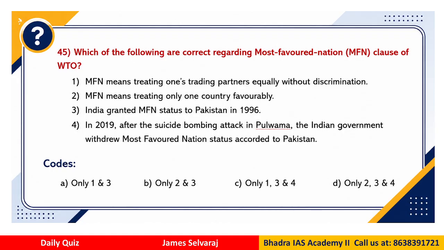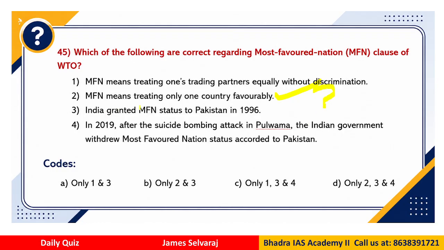Okay, question number 45. Which of the following are correct regarding the most favored nation clause? This is related to the international institution called WTO. So MFN means treating one's trading partners equally without discrimination. It means treating only one country favorably. So that is the very big question mark.